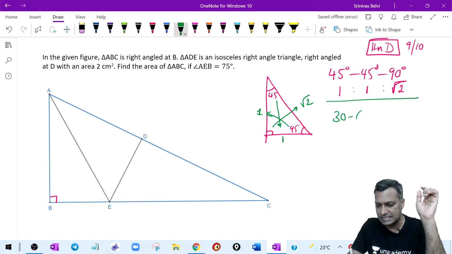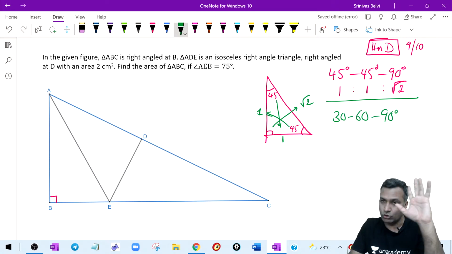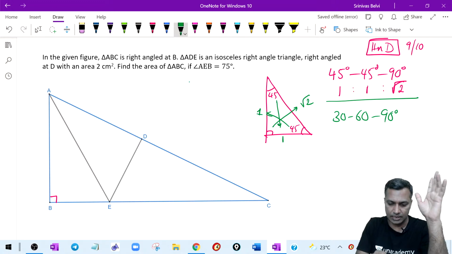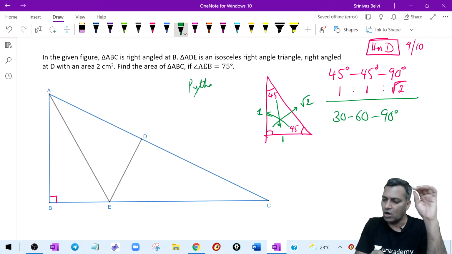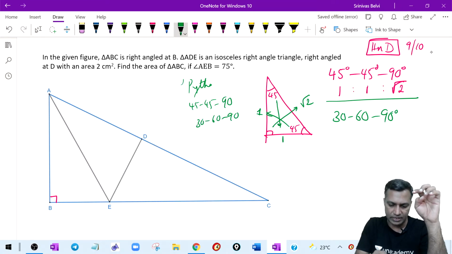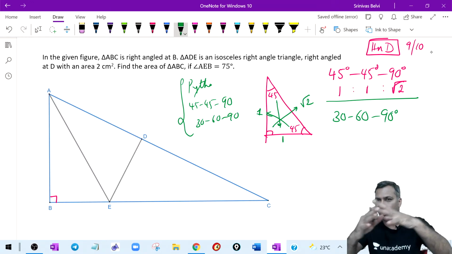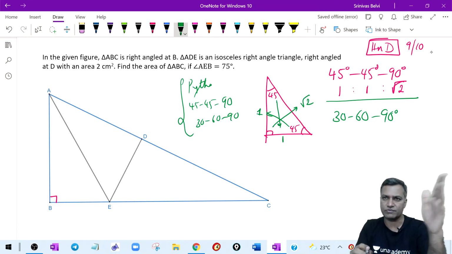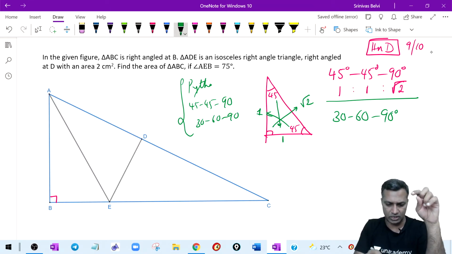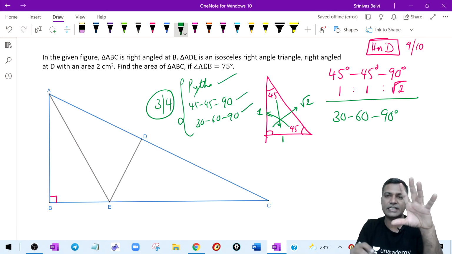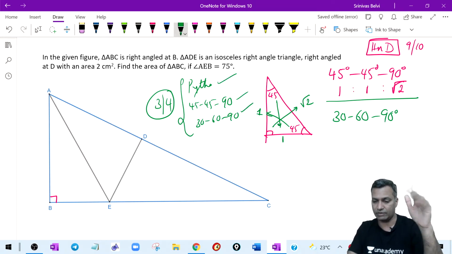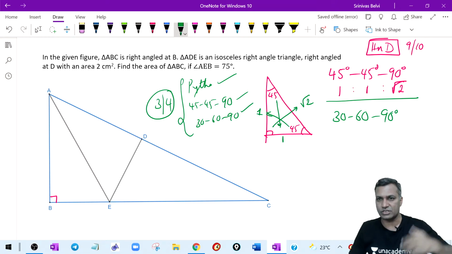What if it is a 30, 60, 90 triangle? More often than not, in the exams they use Pythagorean triplets, or a 45, 45, 90 triangle, or a 30, 60, 90 triangle. Whenever it's a right angle triangle, take a look at all the questions from 1992 onwards from CAT or XAT or whatever question papers are available. You find that 75% of the time, that is 3 out of 4 times, this is what is used. Why? I don't know. They want to keep it simple, but whether we notice it or not, it's up to us.